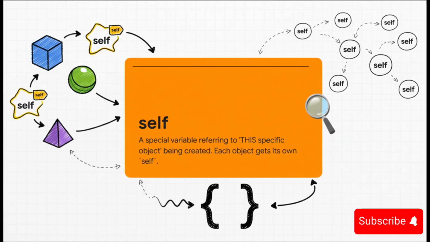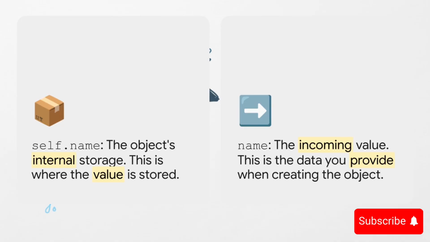And that brings us to the most powerful line inside __init__, the assignment. When you see something like self.name = name, it's doing two very different things. The name on the right side of the equal sign, that's the piece of data coming in. But the self.name on the left, that's us saying, take that incoming data and store it inside this specific object in a variable called name. It's how we give an object its own internal memory.